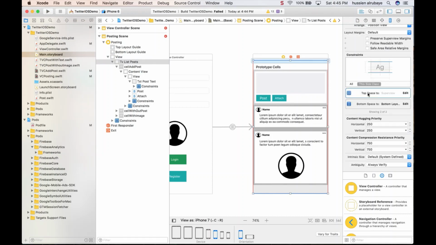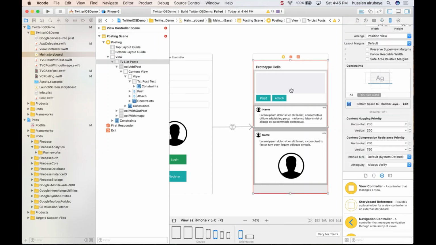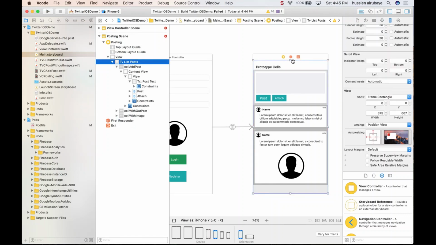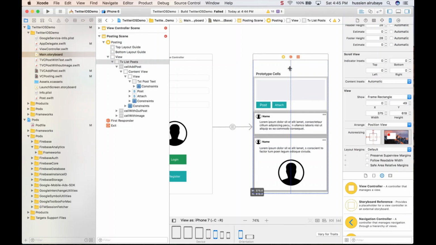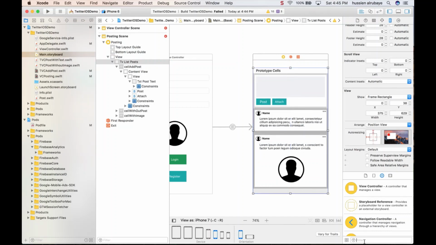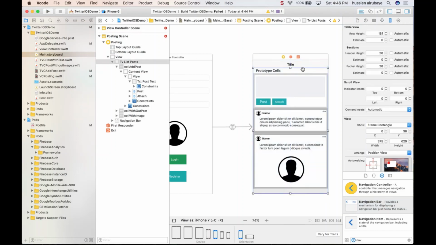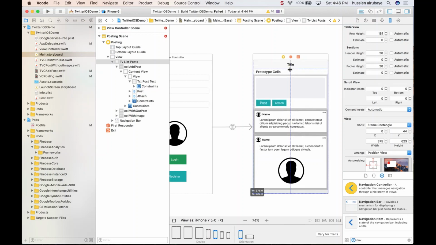At the top, I just clean the list view from the constraints. Then, as you see, I'm selecting the list view, moving it down a little bit, and adding a table navigation bar on the top. Good. Now this one should be attached to this one.